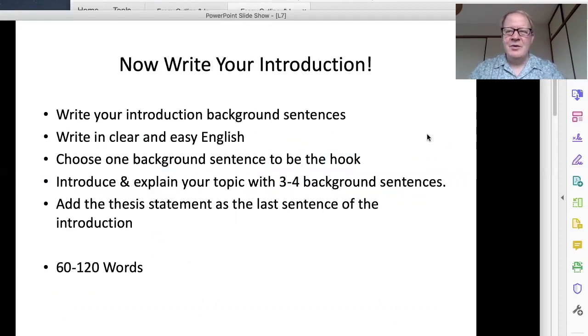Okay, so what you need to do today is write your introduction, write your background sentences using the classwork, write in clear and easy English, choose one background sentence to be the hook, introduce and explain your topic with 3 to 4 more background sentences, and add the thesis as the last sentence of the introduction, 60 to 120 words. And so then you finally have to put your introduction and outline together, and we'll upload that.